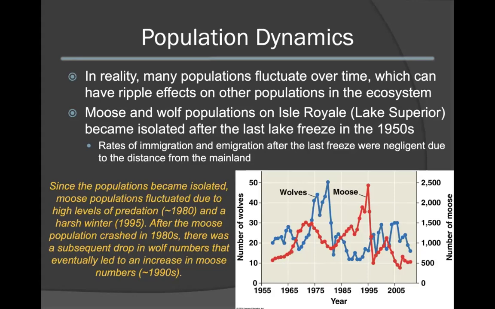Note that when you typically have an increase in moose populations, you then see an increase in wolf populations, as this is a major food source for them. When moose populations decline, you will also have a decline in the wolf population, and vice versa. Thus, these populations are linked together as a result of their ecological interactions.